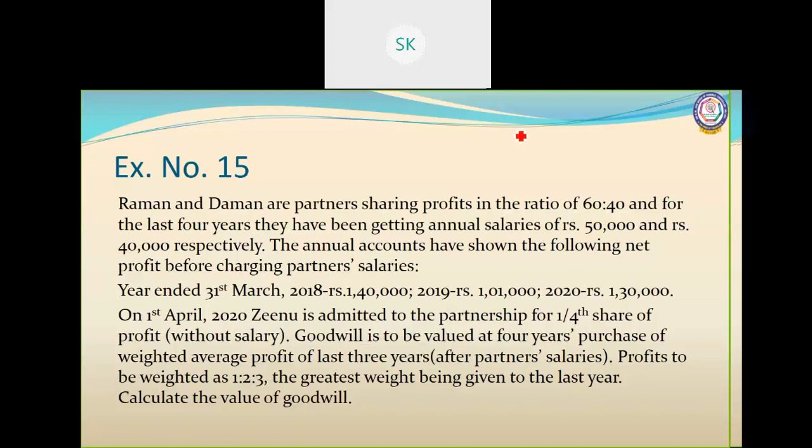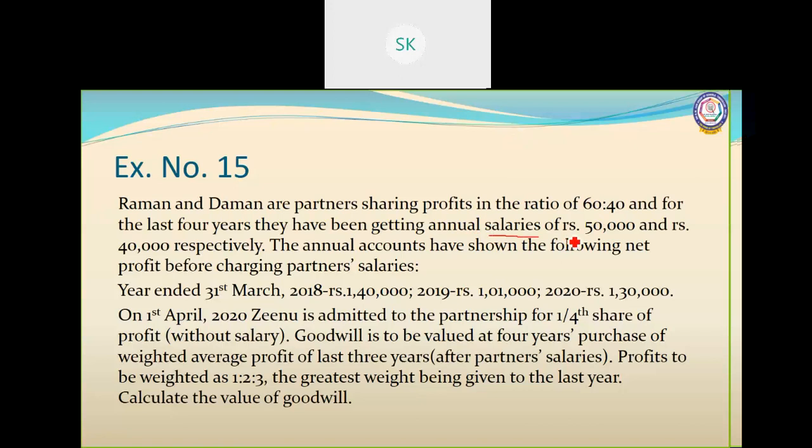For 2019, it is rupees 1,01,000. For 2020, it is rupees 1,30,000. On 1st April 2020, Zeno is admitted to the partnership for 1/4 share of profit, and it is without salary. Goodwill is to be valued at 4 years purchase of weighted average profit of last 3 years after partners' salaries. Profits to be weighted as 1:2:3, the greatest weight being given to the last year. Calculate the value of goodwill.